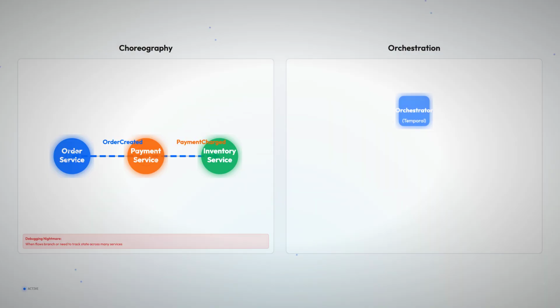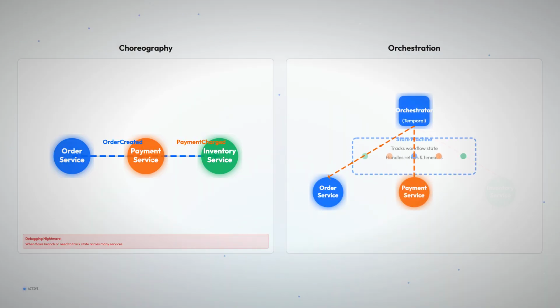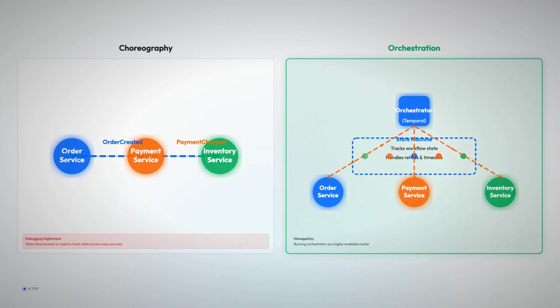Orchestration: a central coordinator, like Temporal used by Netflix and Stripe, commands services and tracks state with retries and timeouts. It adds a single point of failure, managed by running the orchestrator as a highly available cluster.